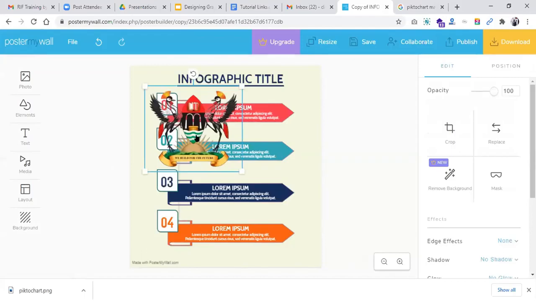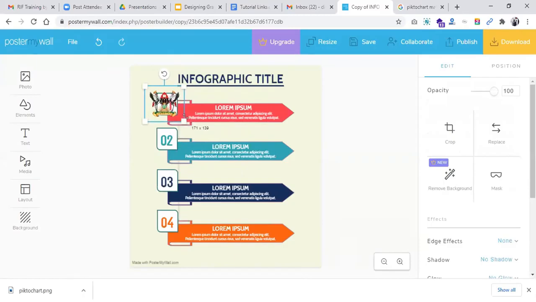So your photo, or your logo for instance, comes right here, and you can resize it by just moving the edges right here, or even with your arrow keys, and place it where you want to put it on this graphic. Right there.